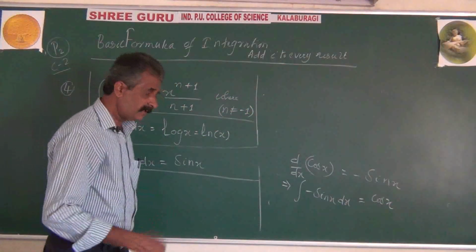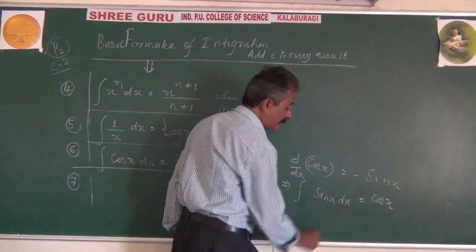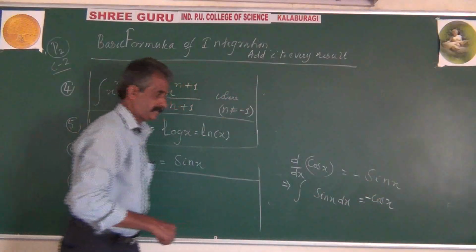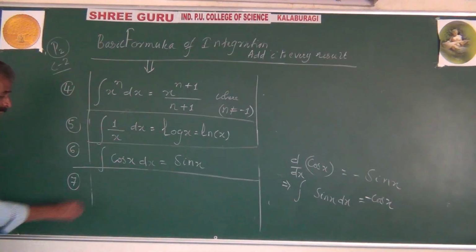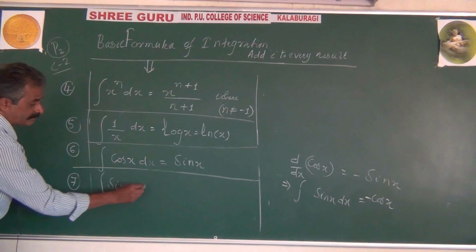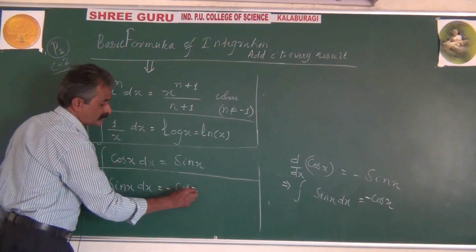It is the same as saying the integration of sin x will be equal to minus cos x. So the next formula is that the integration of sin x dx will be equal to minus cos x.